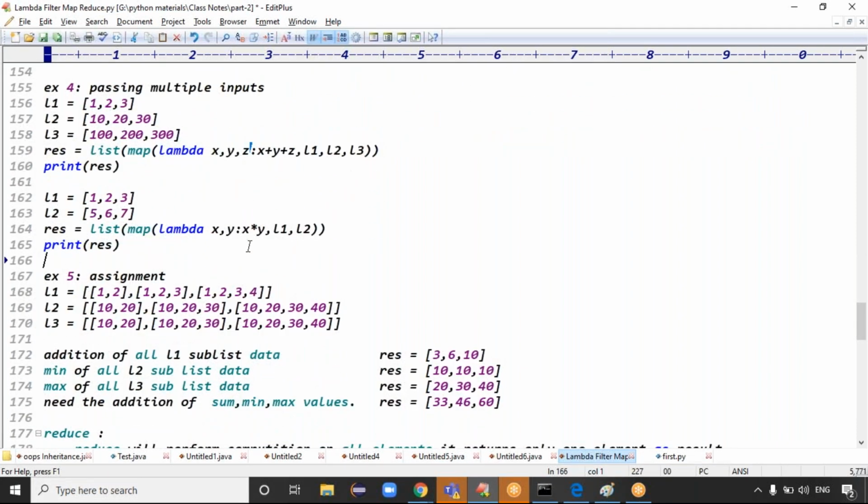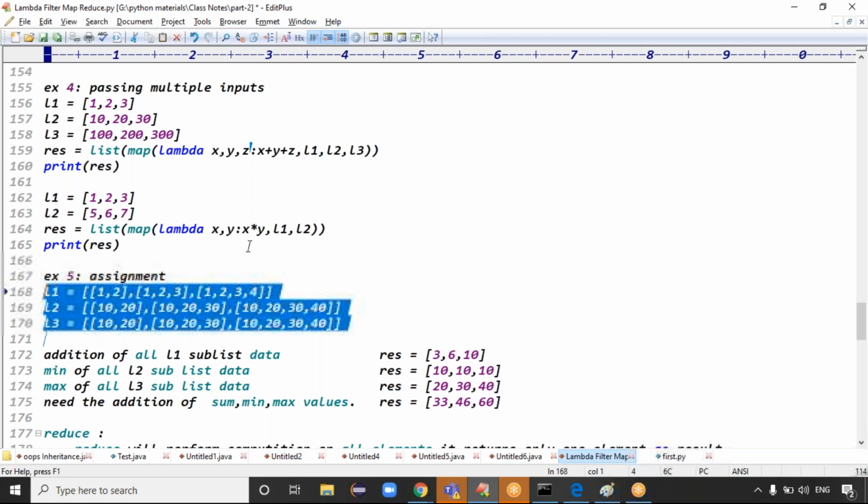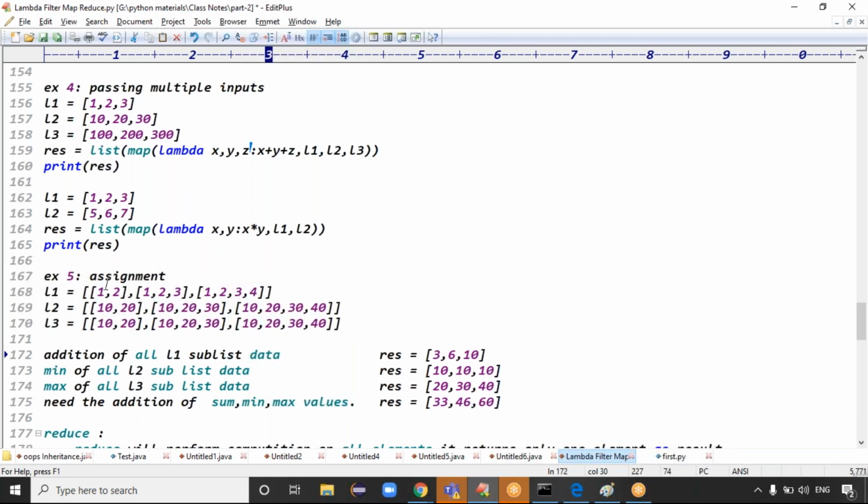Guys, you can try to complete this assignment. What is this assignment saying? L1, L2, L3, 3 lists are there. First of all, you will do the addition of all the sublist data. Guys, addition of all L1 sublist data.